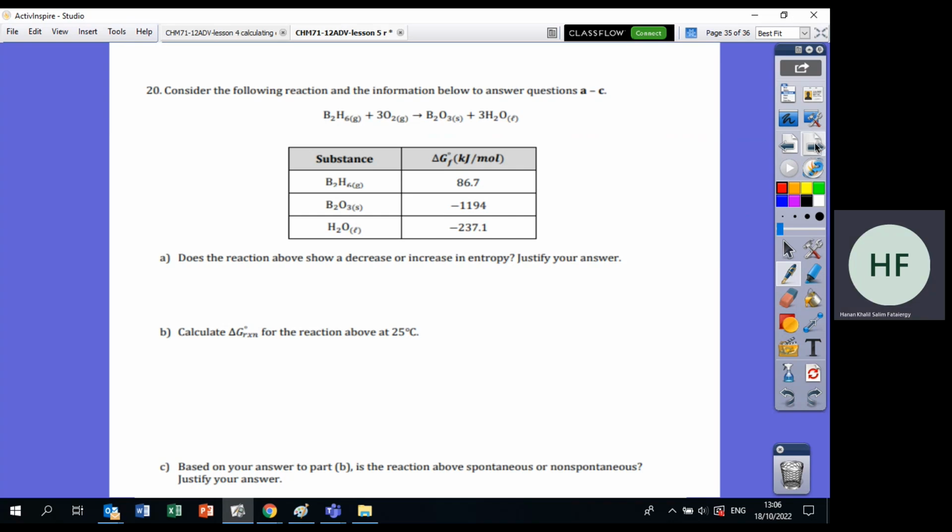Now this is the last question in your practice sheet. You have delta G of each of these. First question: does the reaction show a decrease or increase in entropy? Of course we have to say the states. Gas becoming solid, liquid. Where do you think the particles move more? Here. So as I go this way, there will be less randomness. Less randomness means delta S is negative.